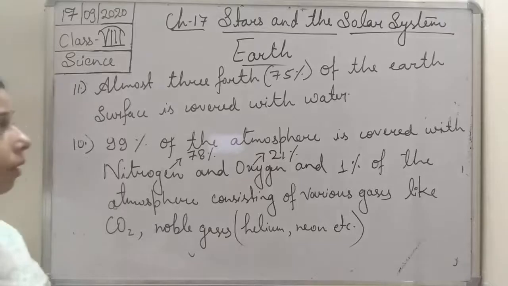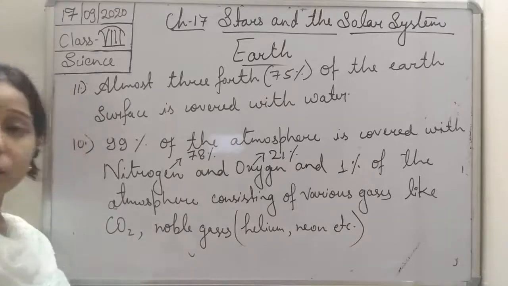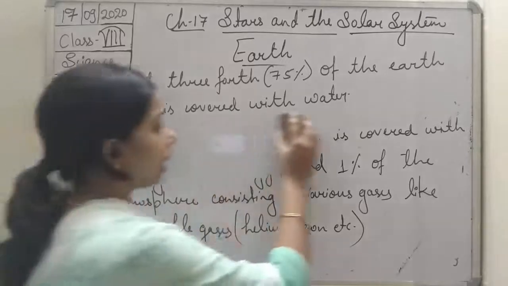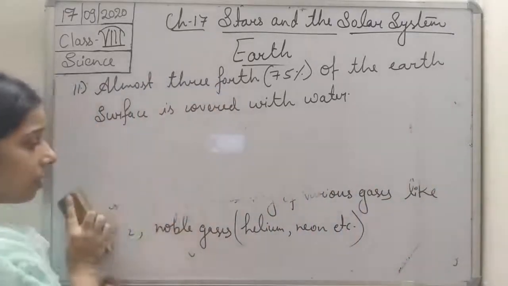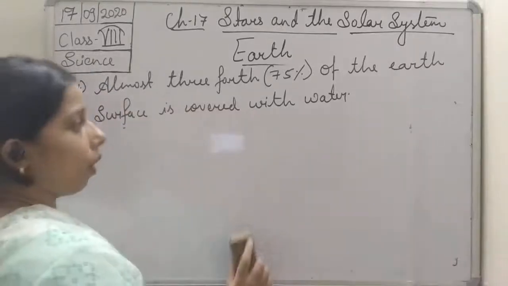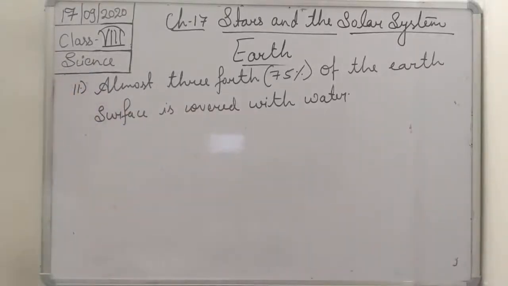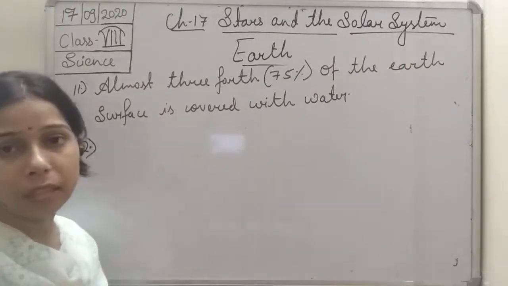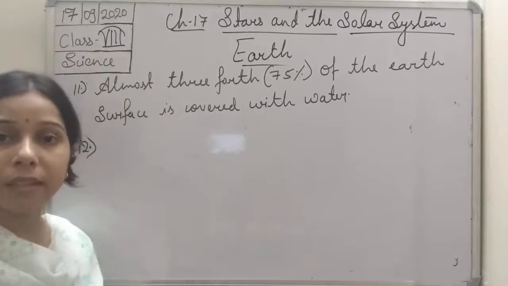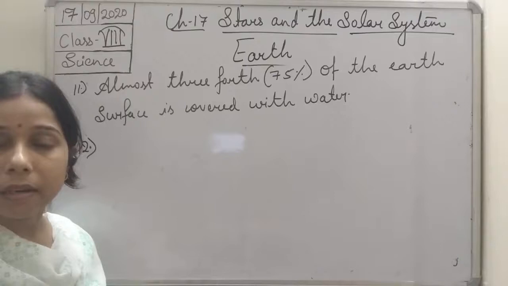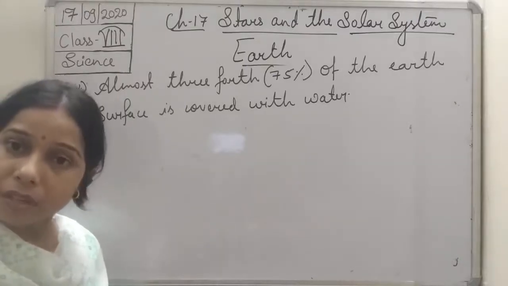But if you see the overall earth, you will find that most of the portion of the earth, that is 3/4 or 75% of the earth's surface, is covered with water. And when you see the earth from outer space, you will see that it appears blue-green in color. This blue-green is due to the reflection of the sunlight from water and from the masses of the land.